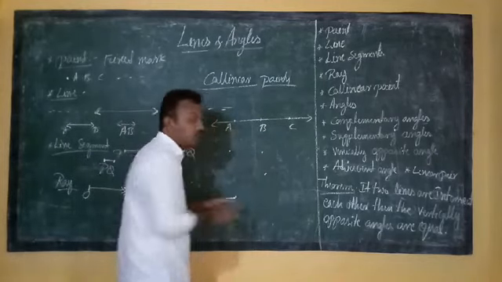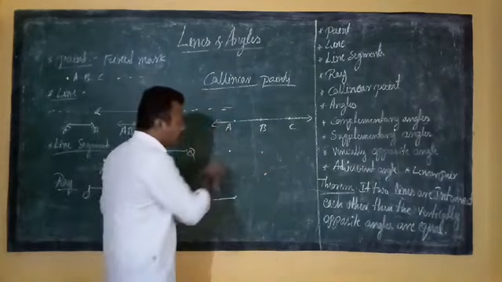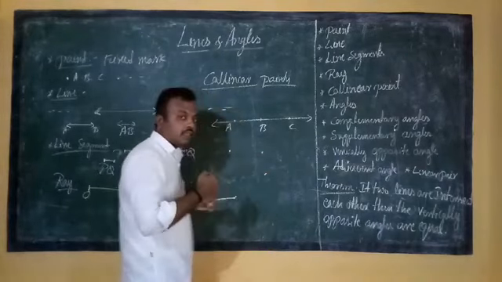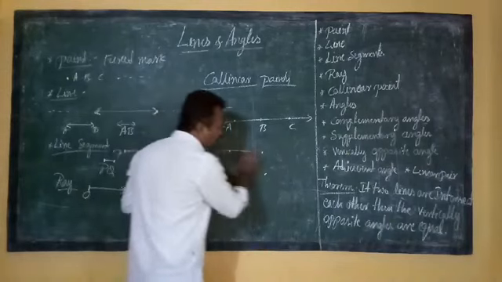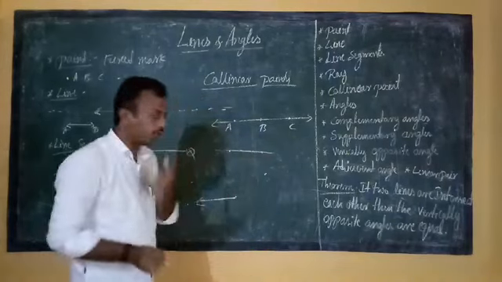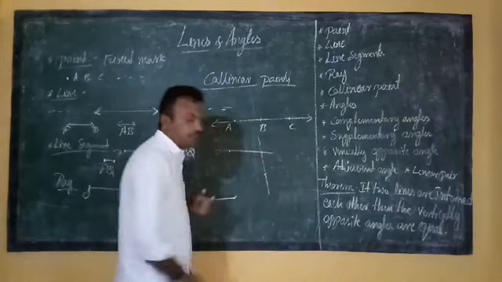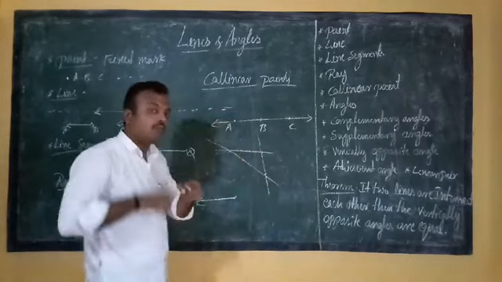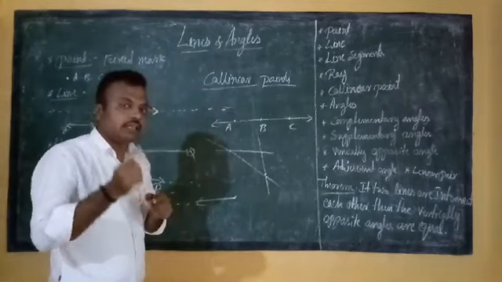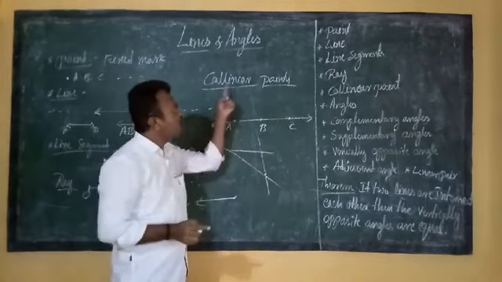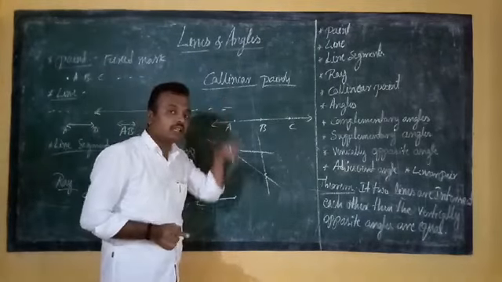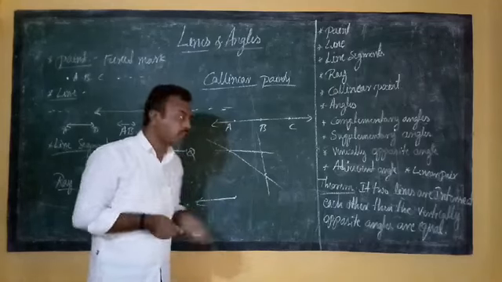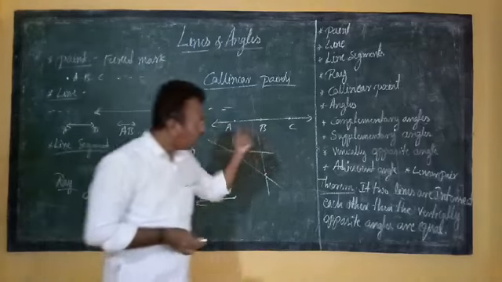So these points are non-collinear because these three points are not lying on the same straight line. Any two points lie on the same straight line, but three or more points that lie on the same straight line, we call collinear points. If they do not lie on the same straight line, we call them non-collinear points. Understand? So next one, angles.